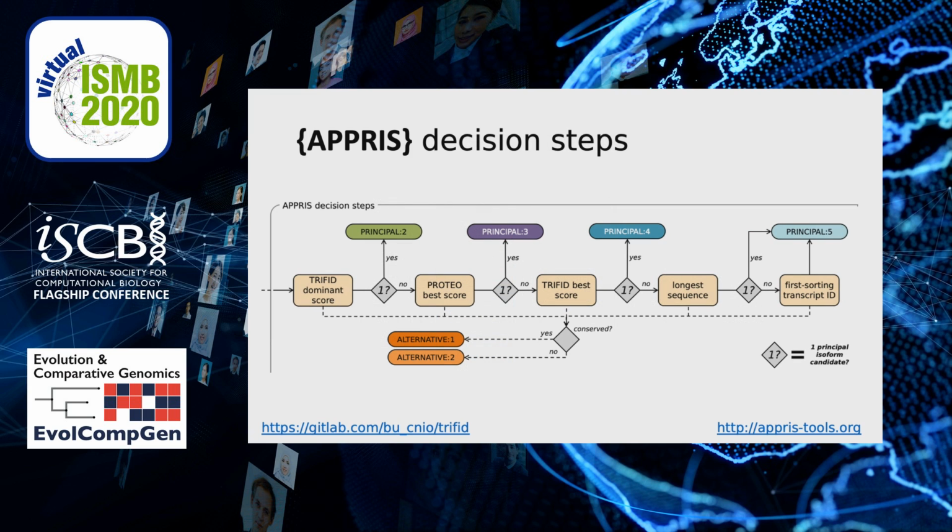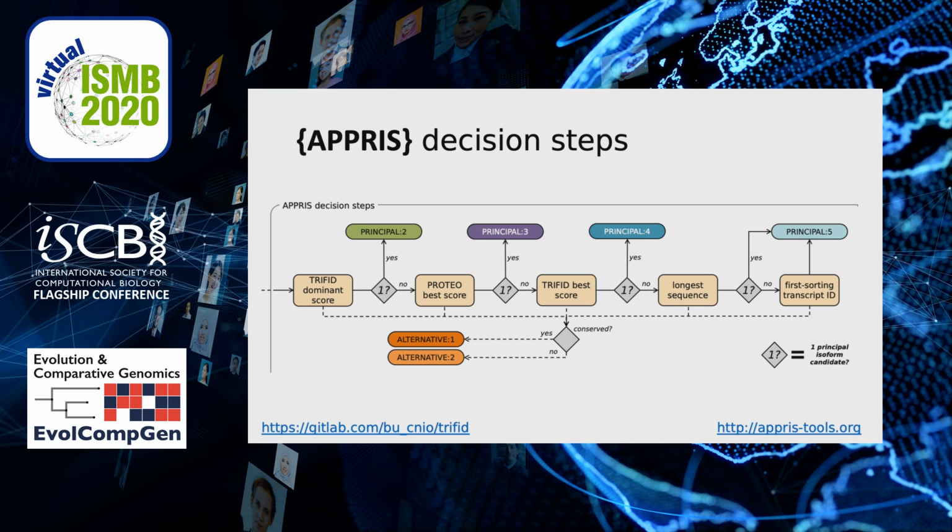The second set of filters, shown here, make use of Trifid, a machine learning classifier of isoform functionality, as well as Proteo, an APPRIS method that scores variants on their level of proteomics evidence. After each filter is applied, if one candidate remains, it is annotated as the principal isoform.